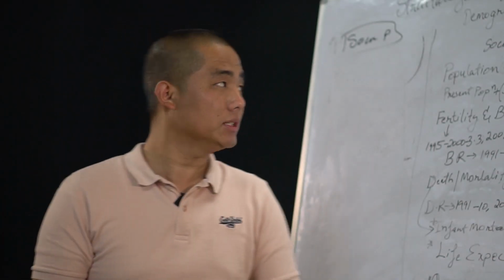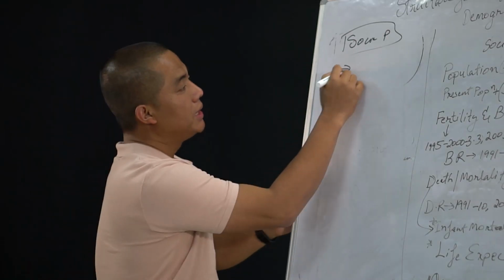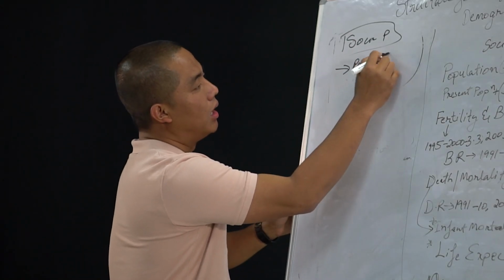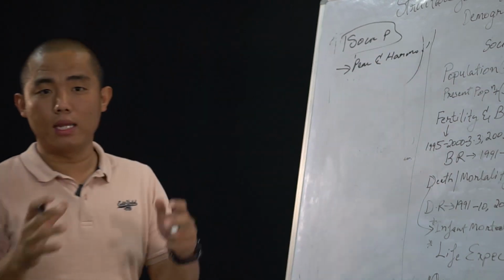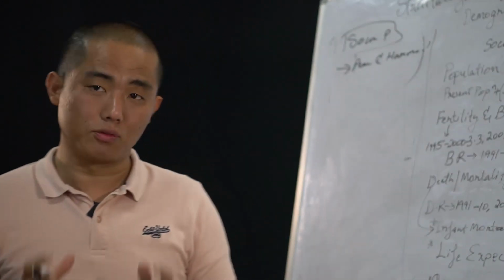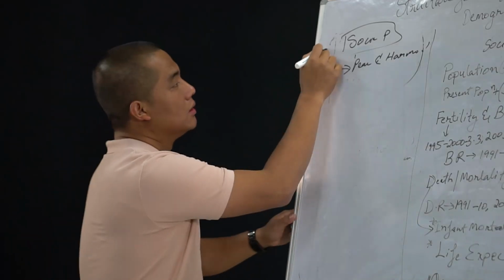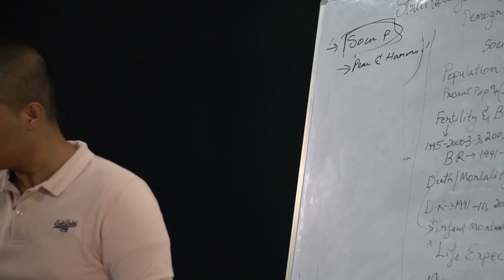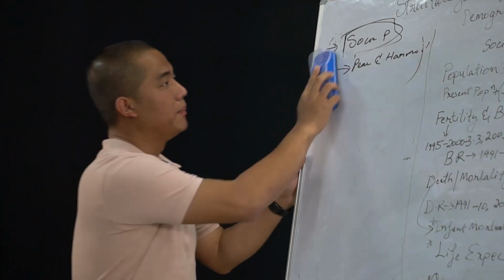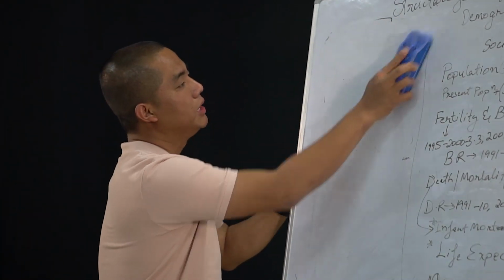Mutual understanding means in order to maintain peace and harmony in the society. I repeat again, in order to maintain peace and harmony in the society, this social process is what it means here. For example, cooperation. The best example for social process will be cooperation.